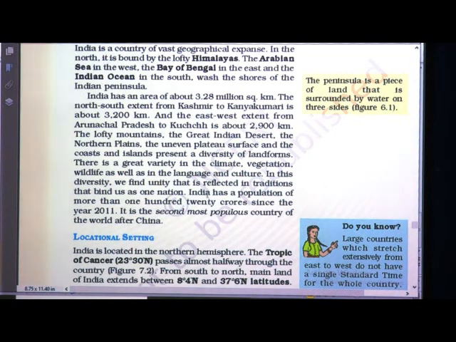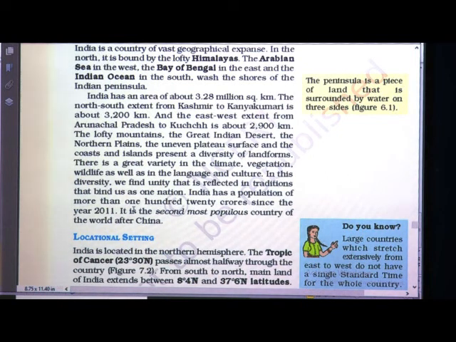Our country India has great varieties of flora and fauna. There is such a lot of variety in the climate, in the vegetation, in the wildlife, the animals and plants, even in the languages, cultures and religions. In this diversity, we find unity that is reflected in the traditions that bind us as one nation.